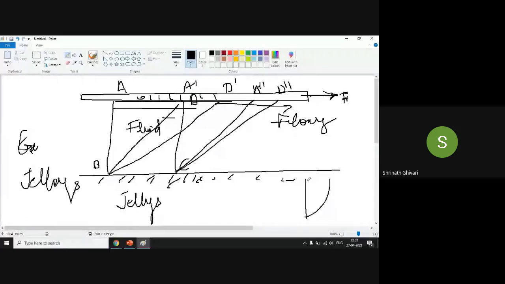So this is the first layer, which is moving with higher velocity. The second layer is moving with less velocity, another less velocity, and at this point the velocity of the fluid will be 0. Because this layer will start creating a resistance to flow for this layer, so it won't flow. First layer, second, third, and fourth. The first layer will create a resistance to the second layer, the second will create it to the third, and the third to the fourth. And at the end, a fluid which is in contact with the surface, its velocity will be what? 0. So this will be studied in viscosity.